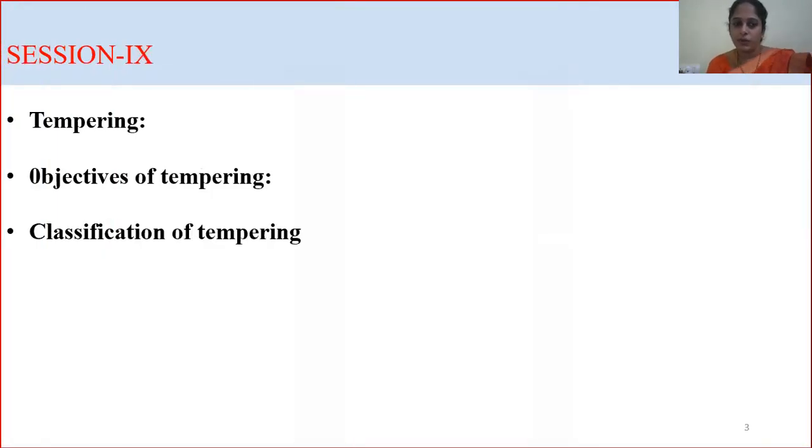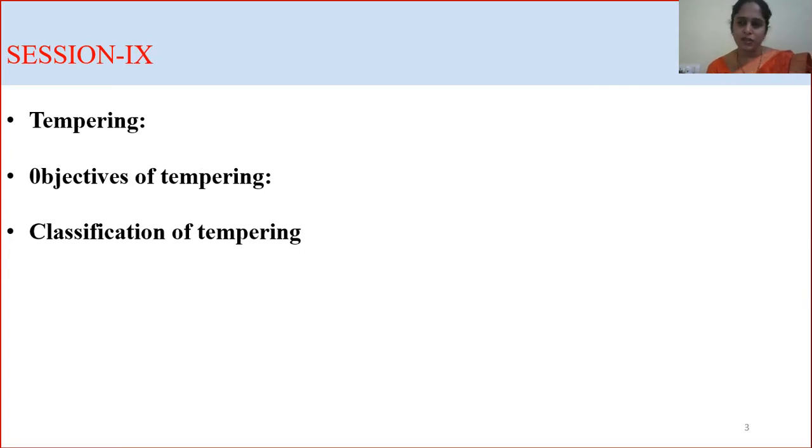In this session, we will be discussing what is tempering, objectives of tempering, and classification of tempering. In tempering, this is somewhat a complicated content, what I feel. Tempering is a heat treatment process which is done after hardening process. So tempering is a process where the material is reheated to increase the toughness and to relieve the internal stress.